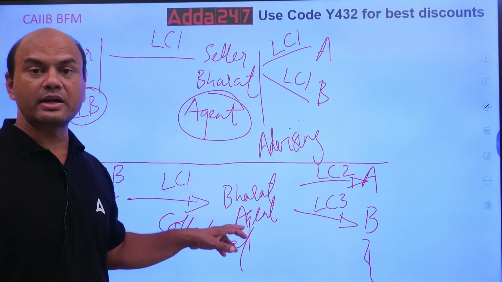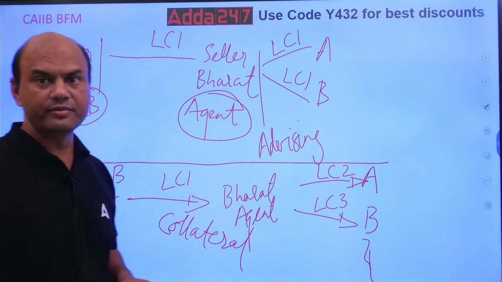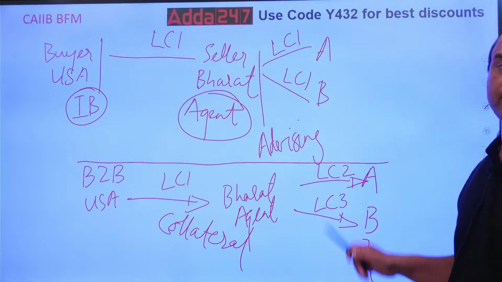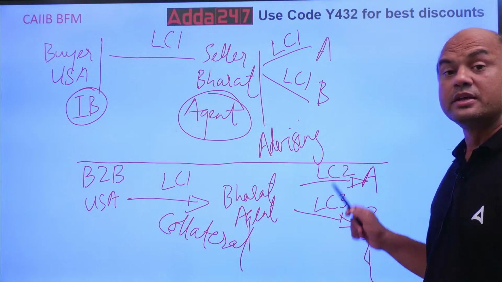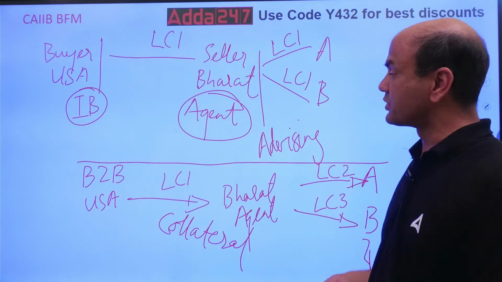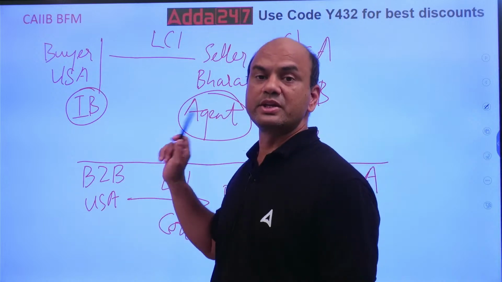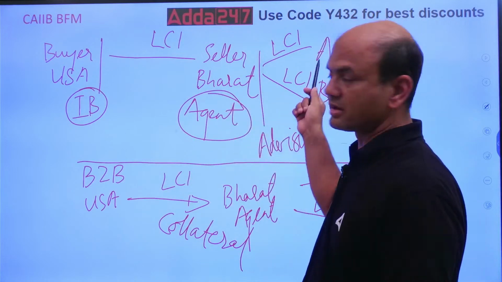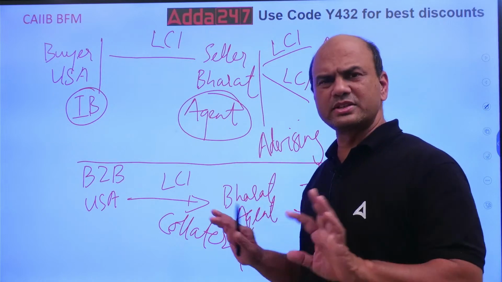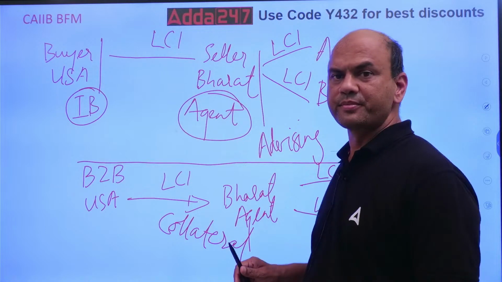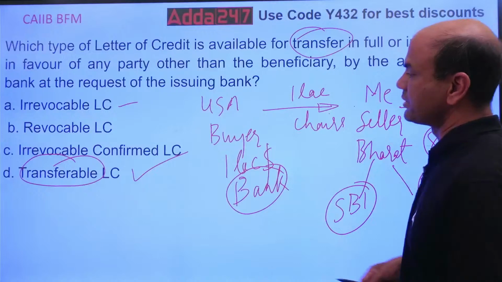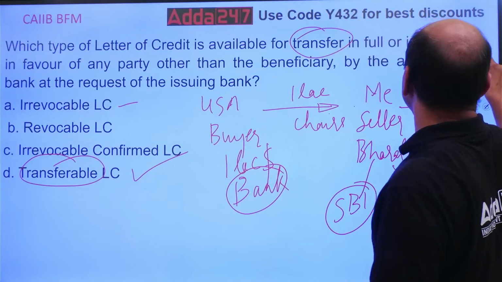So I'll keep it as collateral and kindly note, I'll issue LC number 2 and LC number 3, separate LCs. So whenever I issue separate LCs, it is called back to back. Whenever I issue the same LC, transferred further, it is called transferable. Otherwise, the logic is the same for both. Okay? So got this point? So the answer for this question was transferable LC. Got it? Now next.